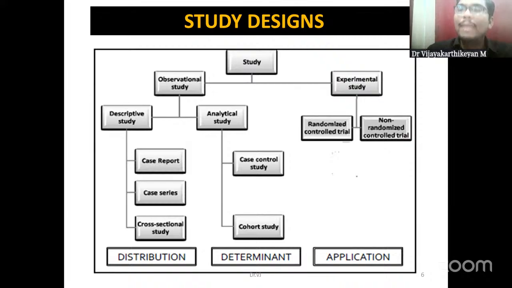Whereas we apply the knowledge which we have gained from these two study designs in an experimental study. So straight away, we can't go into an experimental study on a particular topic of interest. There should be adequate evidence generated through descriptive as well as analytical studies for us to go forward with experimental studies. So this is the classification of epidemiological study designs.